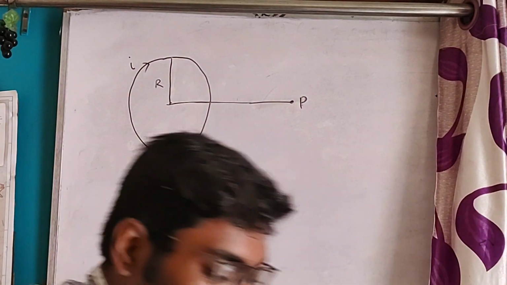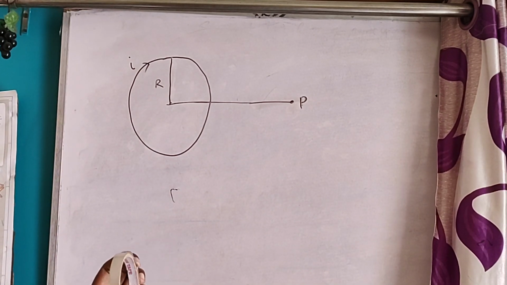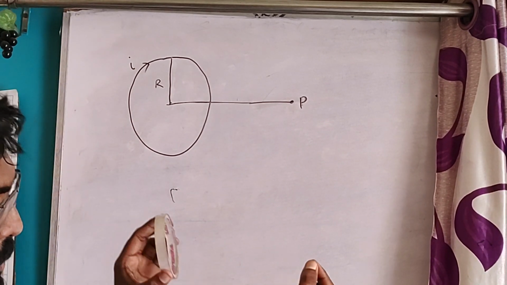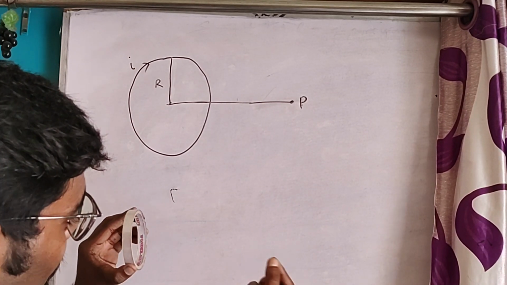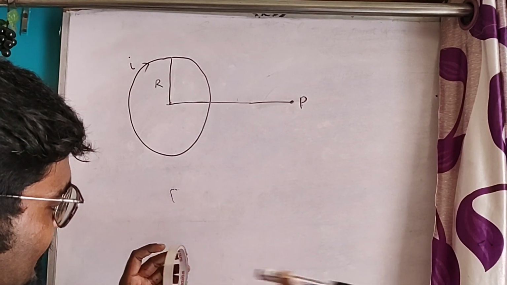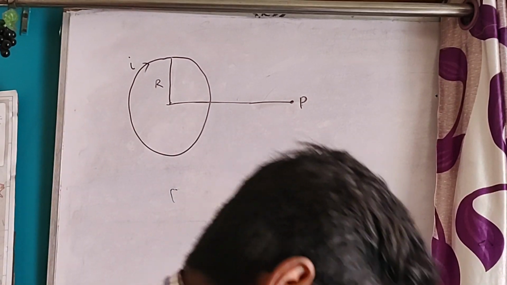Suppose this is a ring, and we have to find the magnetic field at this point. Okay. This is the axis, and we have to find the magnetic field at this point.